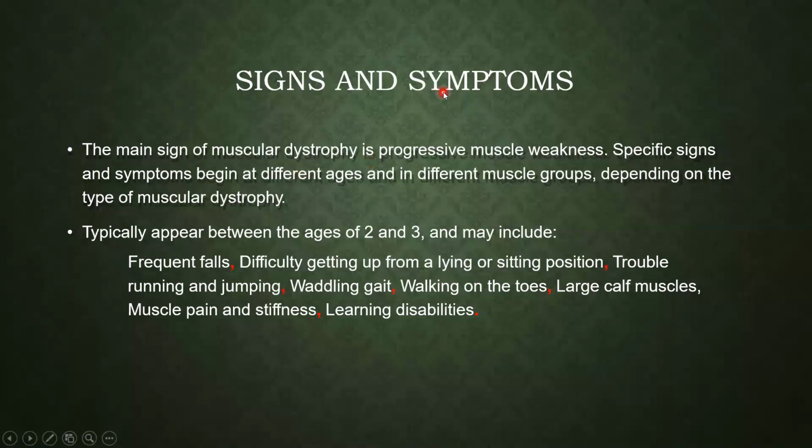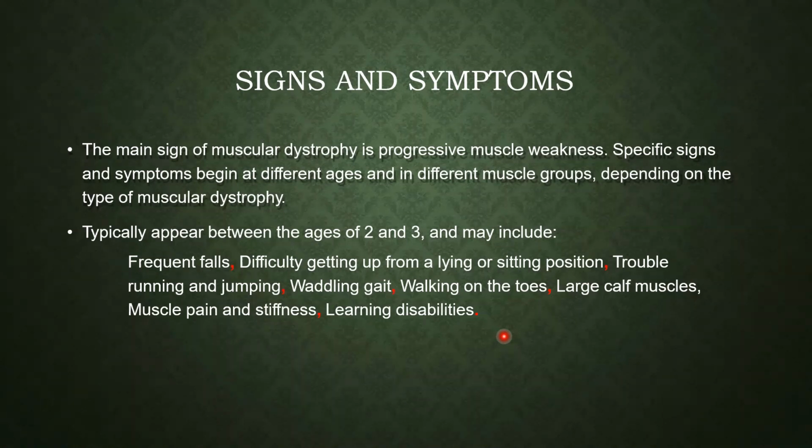As I have mentioned, this syndrome is mainly seen in childhood, I mean small children. From the age of 2 and 3, muscular dystrophy is commonly seen, and the symptoms are frequent falls. That means the child will frequently fall down, and there will be less coordination in their movements, and difficulty getting up from lying down. The overall movement, posture and sitting position get disrupted when you are showing the symptoms of muscular dystrophy.